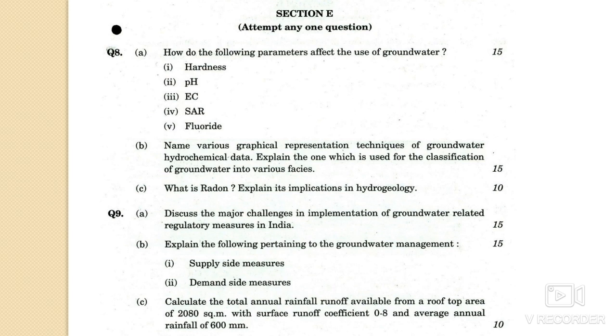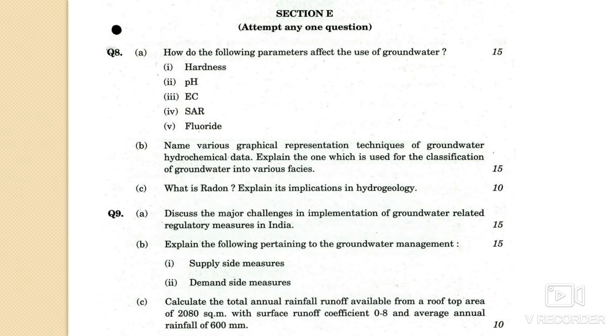Question number 9A: you have to discuss the major challenges in the implementation of groundwater related regulatory measures in India. 9B: you have to explain the following pertaining to groundwater management, the supply side measures and the demand side measures.